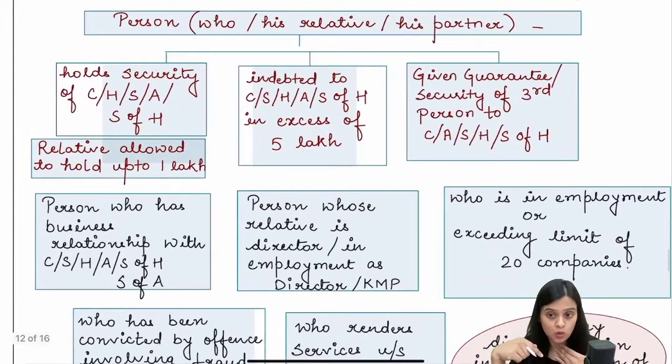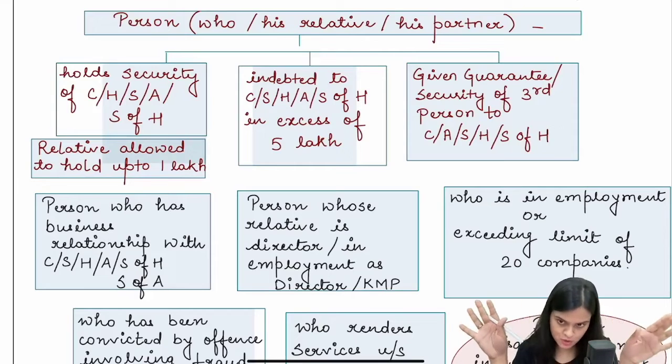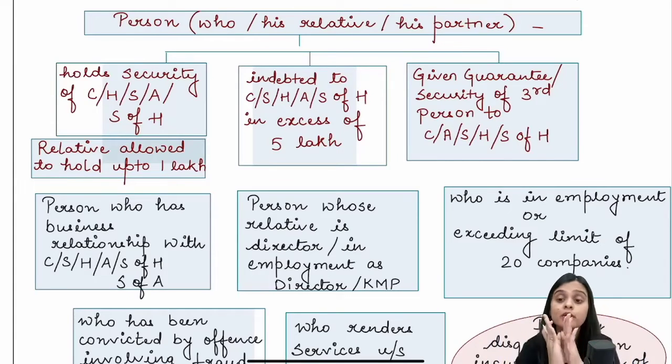Any person whose relative or partner holds security in the company, holding, subsidiary, associate, or subsidiary of holding is not eligible to be appointed as the auditor. However, relatives are allowed to hold security up to 1 lakh. Supposedly, if relatives are holding security of 1 lakh and it exceeds 1 lakh, then you are given a time period of 60 days to take corrective action. Thereafter, the disqualification will be attracted if the corrective action is not taken even within the 60 days.